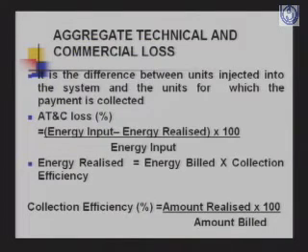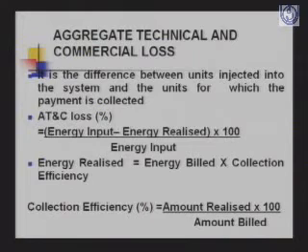So how do we convert the amount realized to the energy realized? We need an average rate of realization, but it's very difficult to calculate that average rate because we have many categories like domestic, commercial, LT industrial, large industrial, public lighting, then water, then railway traction. So how to find an average rate of realization? To overcome this problem, we came out with the term collection efficiency, and energy realized is calculated as energy billed into collection efficiency.